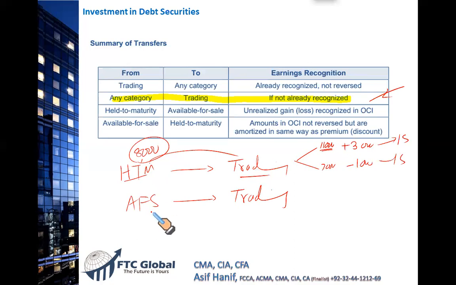Now let's move to the available for sale security. We know that any gain and loss in available for sale security accumulates in other comprehensive income. Any gain and loss on the fair value measurement on available for sale securities goes to other comprehensive income. So when we decide to convert these AFS into trading securities, all the accumulated gain and loss so far will be released to your income statement, right? So any gain and loss that has accumulated over a couple of years, or for whatever the period for which you have held these investments, any gain and loss accumulated in other comprehensive income will be released to the income statement.